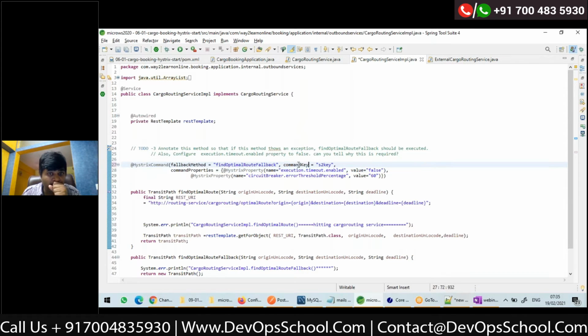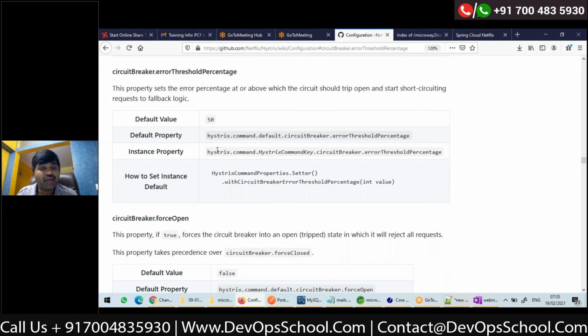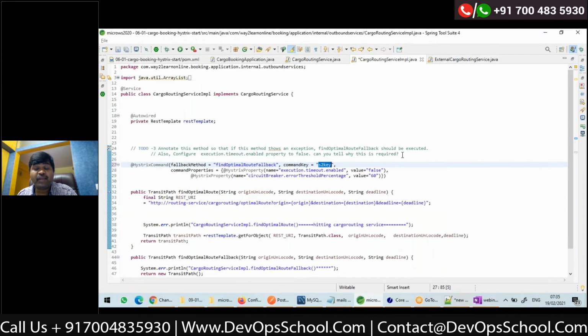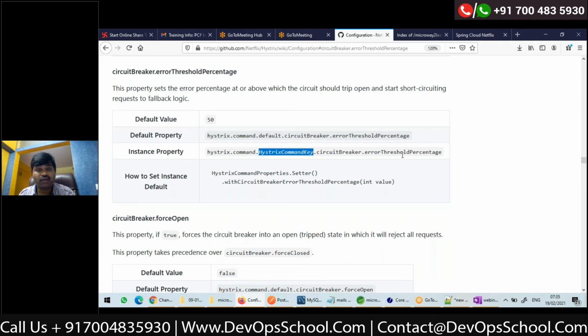I have to configure a property called command key and give some name which is unique for that service, let's say S2 key. Then in your YAML file, you write hystrix.command, replace default with S2 key, dot circuit breaker dot error threshold percentage. Or for S3, one more property, hystrix.command.S3 key.circuitbreaker.errorThresholdPercentage. Like that, in your YAML file, you can configure a different key and a different value for each service invocation.